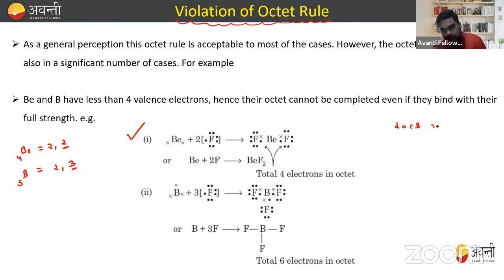So they do not follow the octet rule, right? I hope this is clear to you. Why do they not follow the octet rule? Because they have fewer than 8 electrons in their valence shell, right? And they are incapable of forming 4 bonds because they have only 2 or 3 electrons in their valence shell. So elements having fewer than 4 electrons in their valence shell do not follow the octet rule.